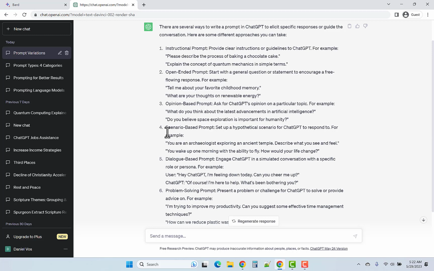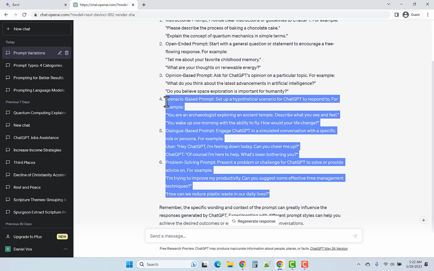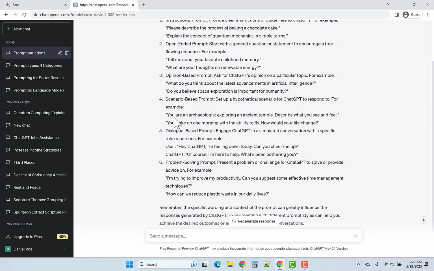Right? Now, 4, 5, and 6, all three of these prompts use context. So in the scenario-based prompt, you pose a simple scenario, and then you give a command or you ask a question. Dialogue-based prompt, again, you're providing some context. I'm feeling down today, and then you ask a question. And then a problem-solving prompt also relies on providing context. I'm trying to improve my productivity. Can you suggest some effective time management techniques?